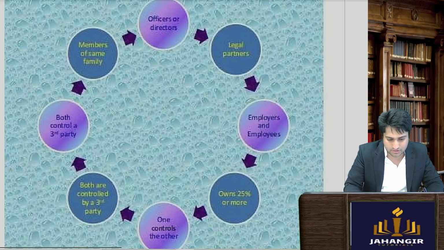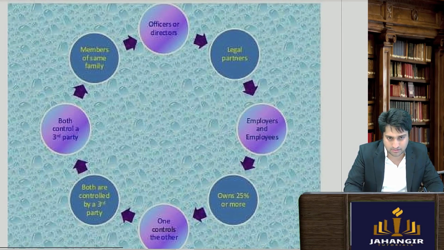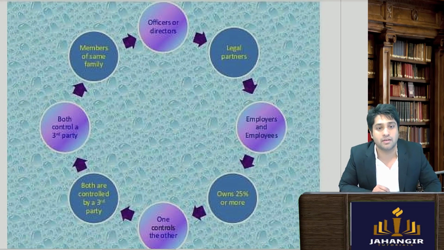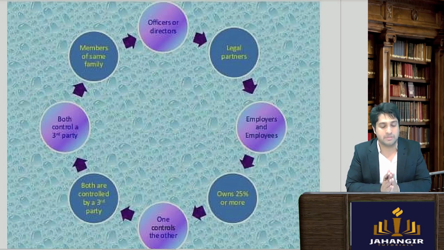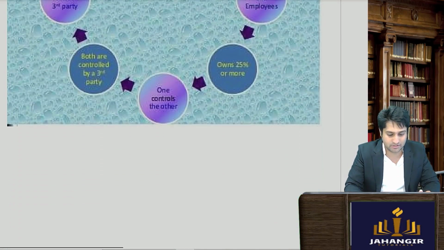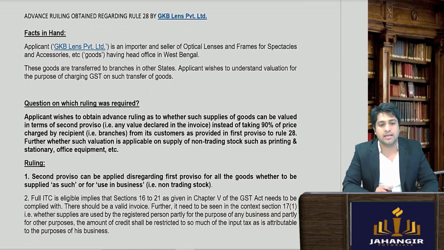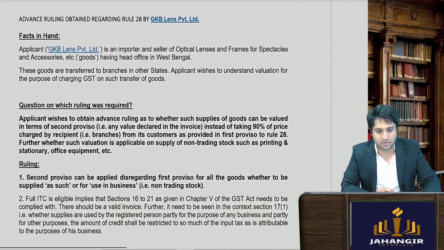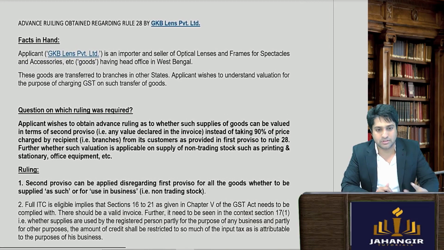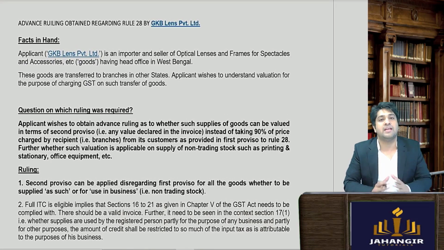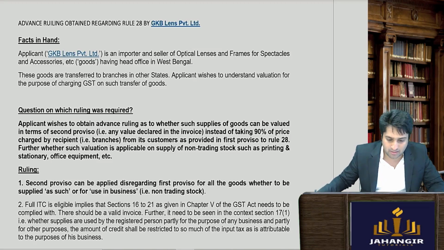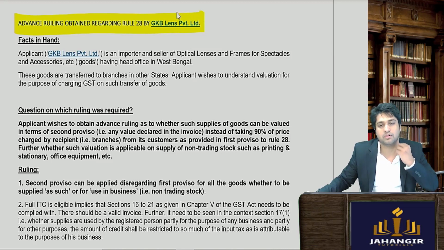Okay. So this is a small little thing that I have made. The notes are provided, and in that it just covers all these people, the 8 categories of people who are deemed to be related. Now, एक scenario था, एक particular case law related to this topic, where they had an advance ruling given regarding rule number 28 by GKB Lens Limited.